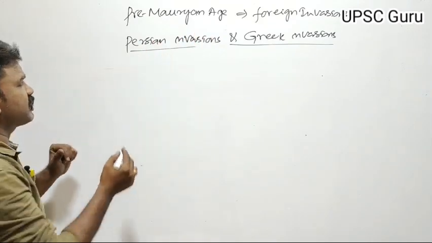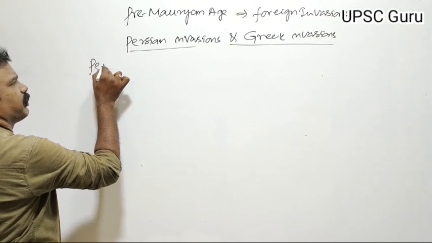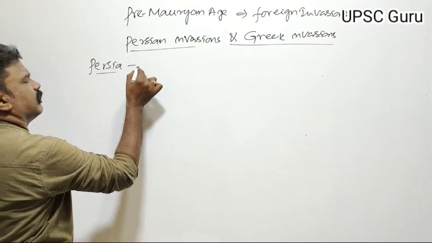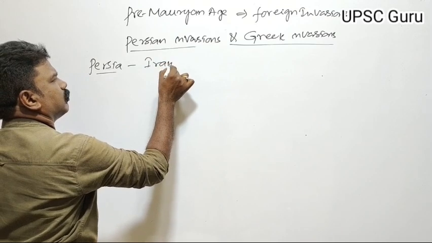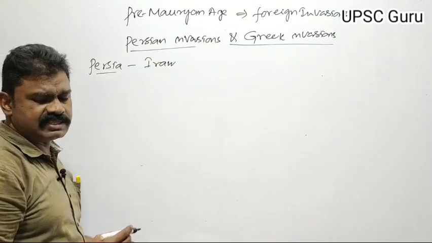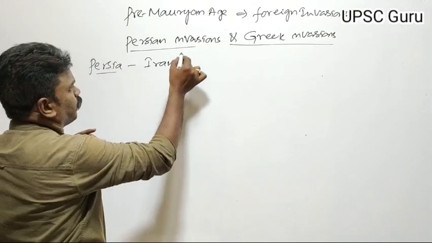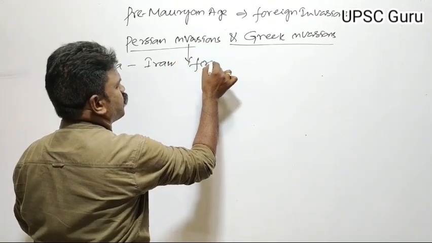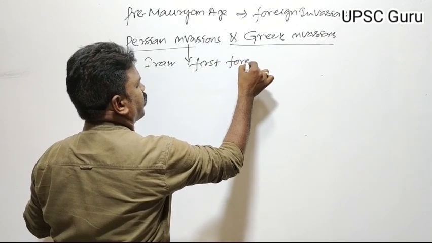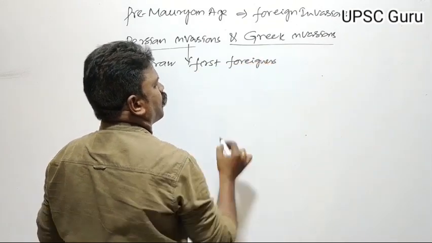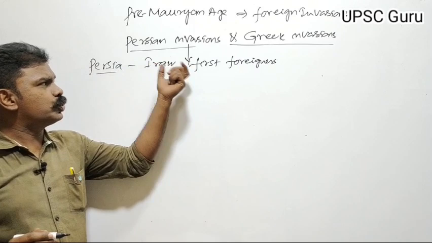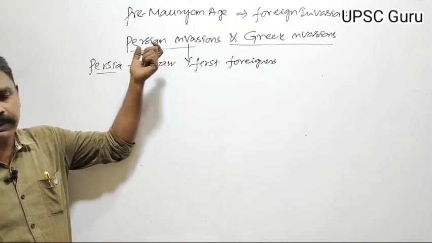Coming to the first, the Persian invasions. Persia's modern name is Iran. The Persians were the first foreigners who invaded India.